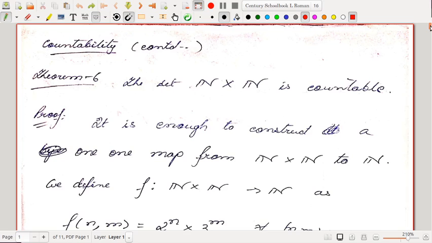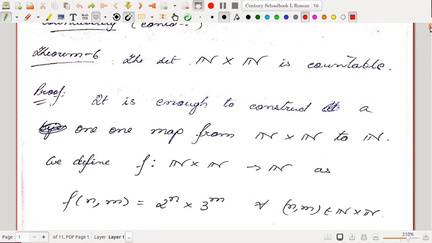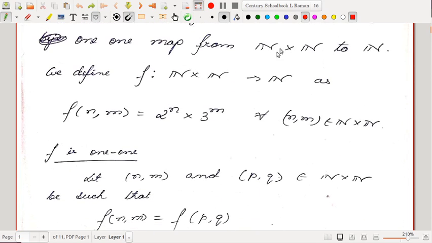The second one was: a set A is said to be countable if there exists a 1-1 map from A to N. And the other one was: the set is said to be countable if there exists an onto map from N to A. So we can use any of these conditions because many a times it is very difficult to construct a bijection. Instead it is easier to construct only a 1-1 map or only an onto map. So that is why we have started the proof this way. It is enough to construct a 1-1 map from N cross N to N.